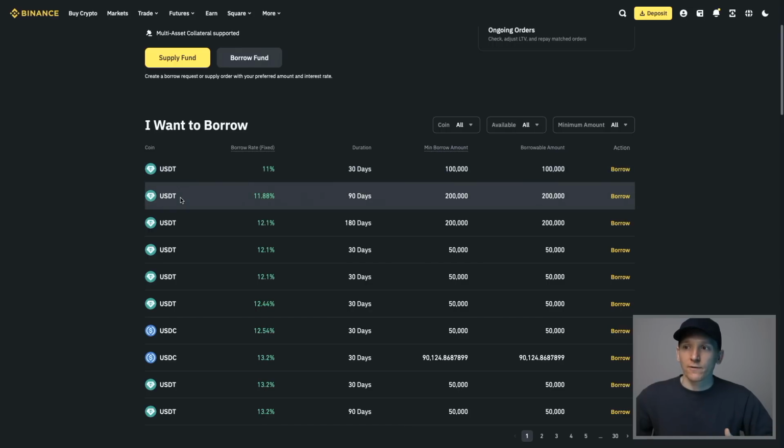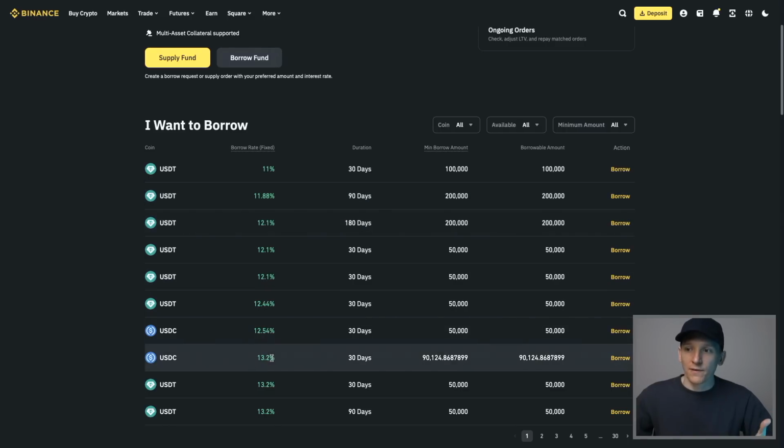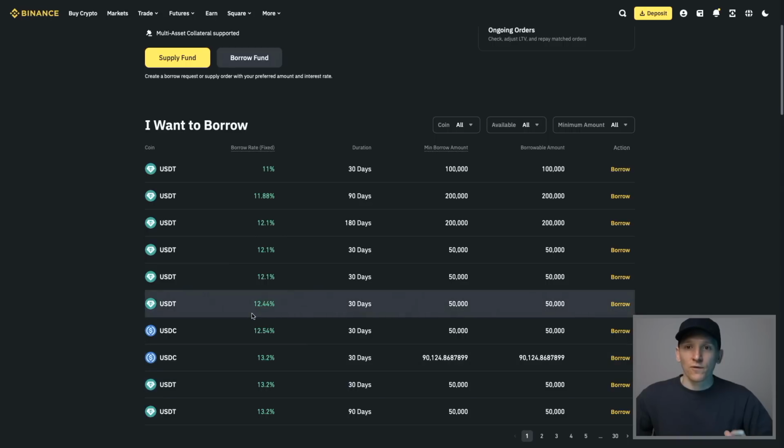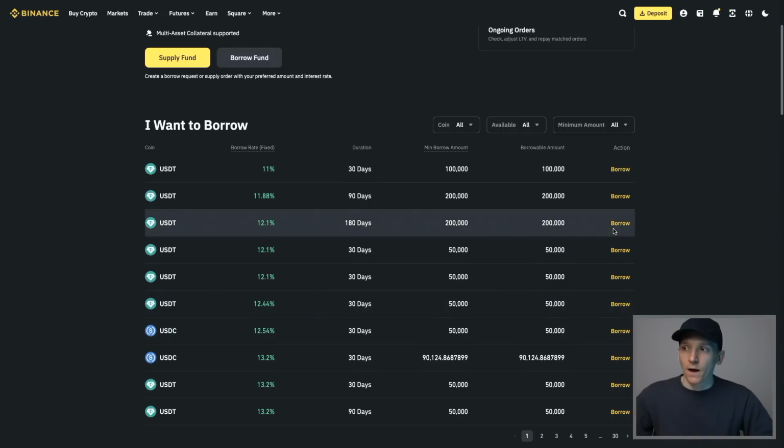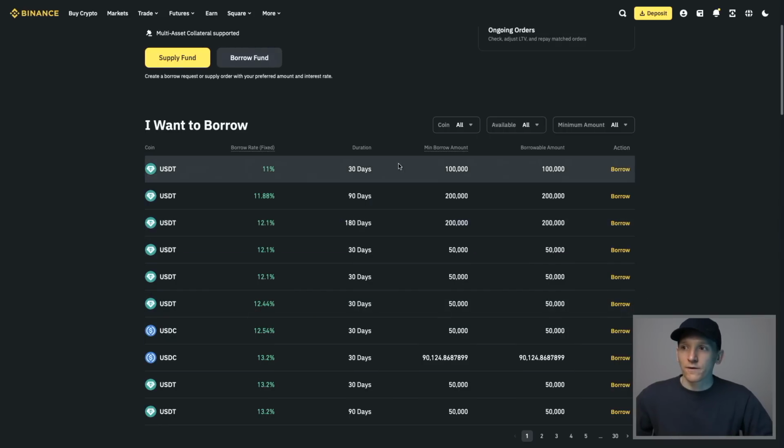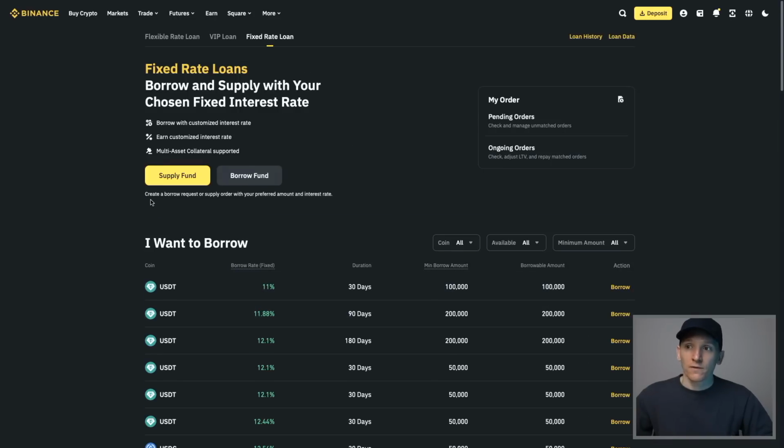This person is offering to lend us USDT at 11.88% for 90 days, 12% here, 12%, 13%, right? So if we want a fixed rate loan, we fix the rate, we fix the time, and we can essentially trade with someone that wants to lend the assets. But you can see there are durations, max borrow limits, time horizon, and fixed rate. So you can choose either fixed rate or flexible rate loans.